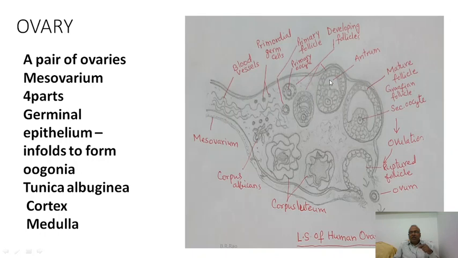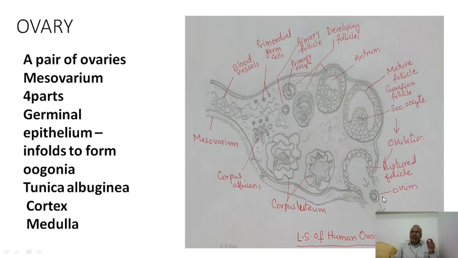And you will notice the formation of a fluid filled cavity that is called antrum. Presence of antrum and presence of a small polar body indicate that the primary oocyte has become secondary oocyte. Friends, the ovum is liberated at secondary oocyte level.